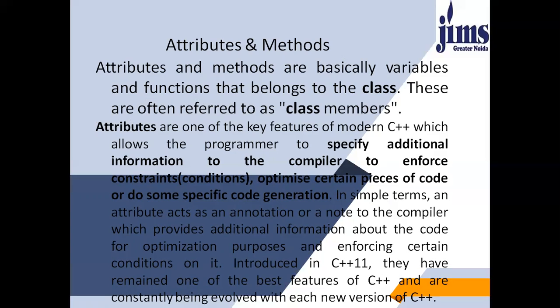In simple terms, an attribute acts as an annotation or a note to the compiler which provides additional information about the code for optimization purposes and enforcing certain conditions on it. Introduced in C++11, they have remained one of the best features of C++ and are constantly being evolved with each new version of C++.